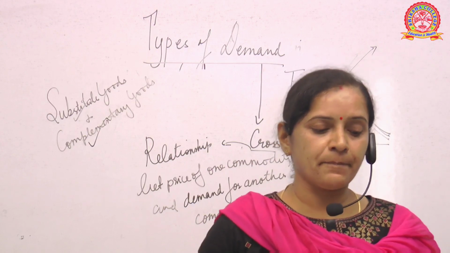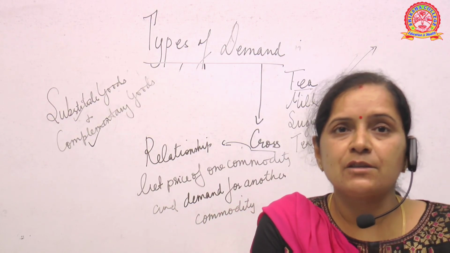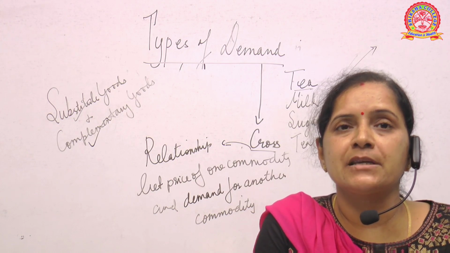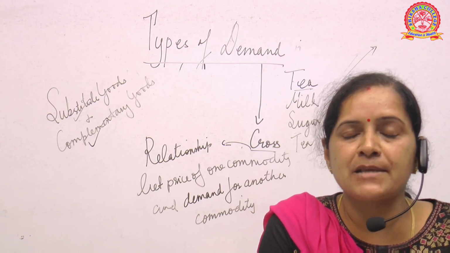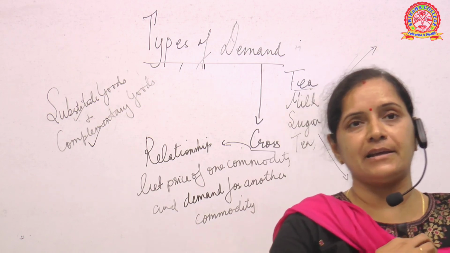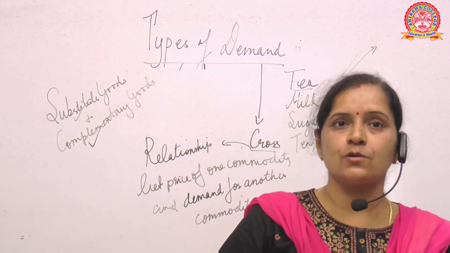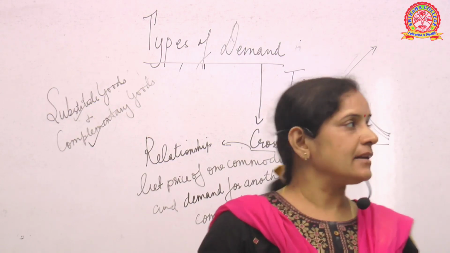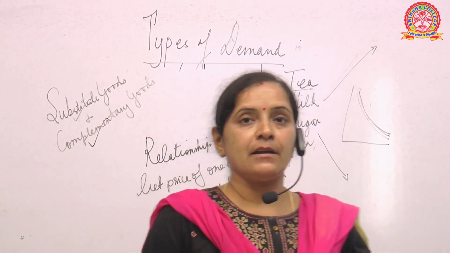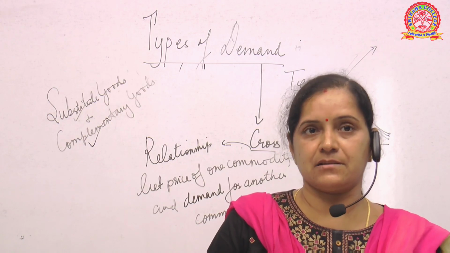So in complementary products, what happens? Complementary products are those where two or three products are used together to satisfy one want. Suppose I am fond of taking tea. When I have to take tea I need milk, or milk powder, I need sugar, I need tea. Now the cost of milk has risen.